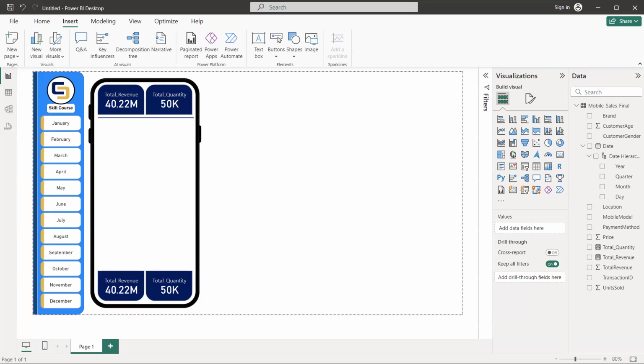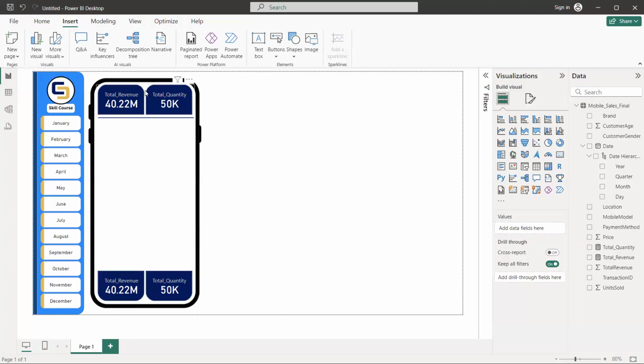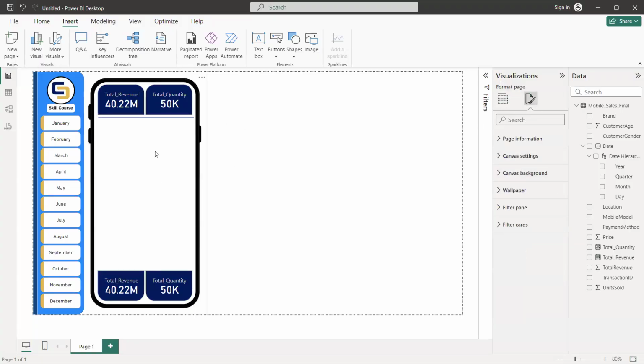We have just completed our 1 hour session, and in this 1 hour we have learned so many things. But Amirji was asking about this dashboard, I think. Yeah, in this dashboard there are no round corners. Yes, you are right, Amirji. There should not be round corners. We have to change this design.